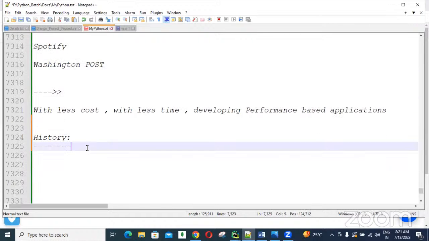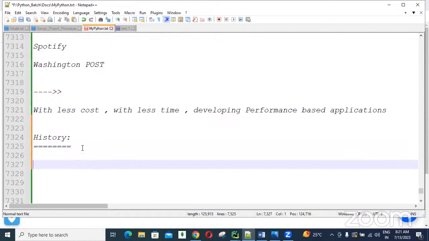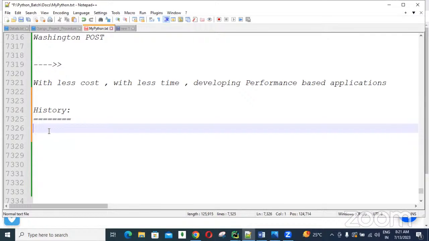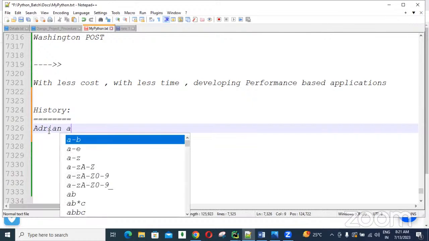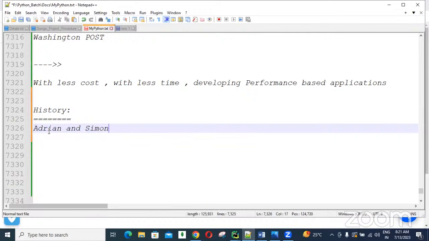Now, history, guys. Who designed this Django framework? Why was it designed? When was it designed? Where was it designed? You need to get these points. Come on, let me know who designed this Django framework. Adrian and Simon Wilson, guys.